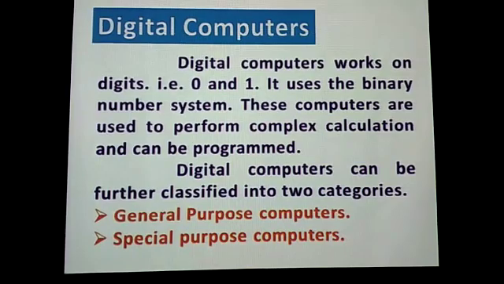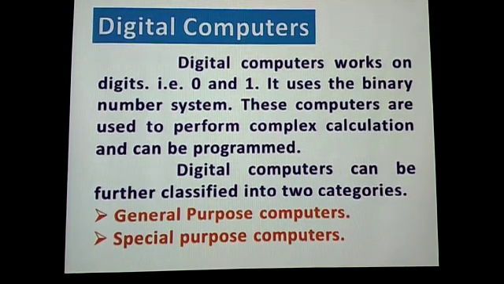Digital computers work on digits. For example, 0 and 1. It uses the binary number. In the previous classes, you may have studied about binary numbers. Generally, the computer cannot understand a human language, so computer understands only computer languages.